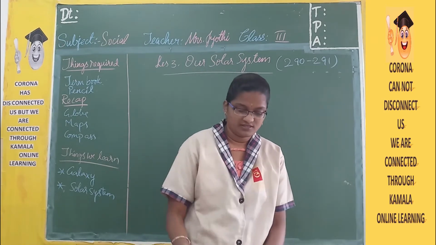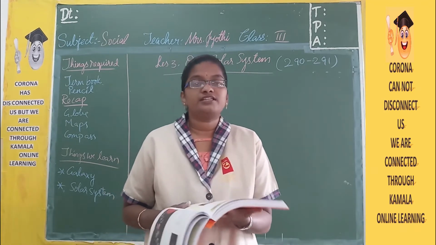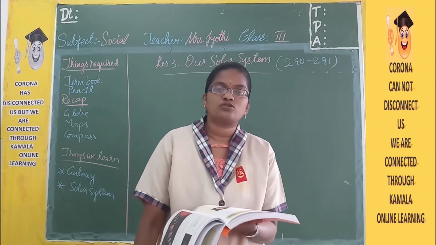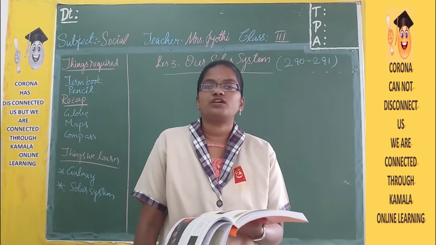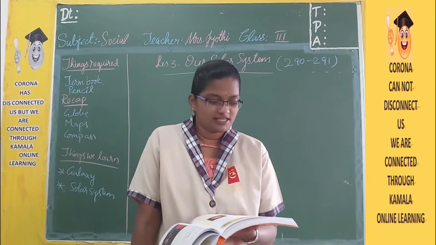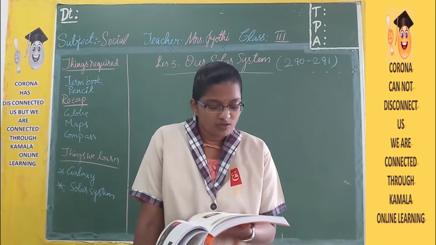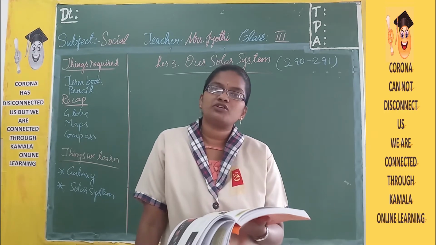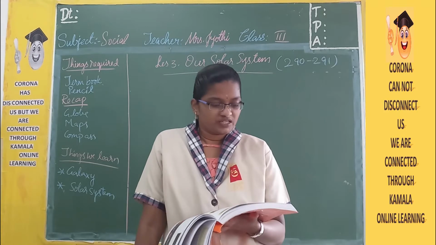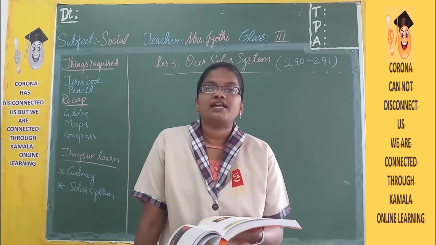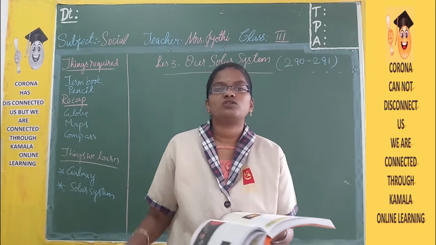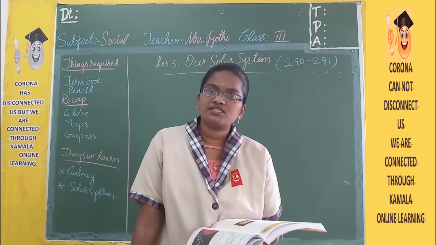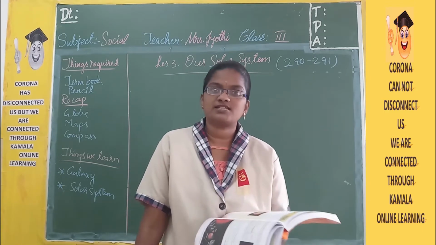Here in this lesson the learning objectives are: learn about the sun and its role in our solar system, know about the moon and its role as a natural satellite, and learn about stars and constellations. All these things together come under the solar system, and we are going to learn about them in this lesson.